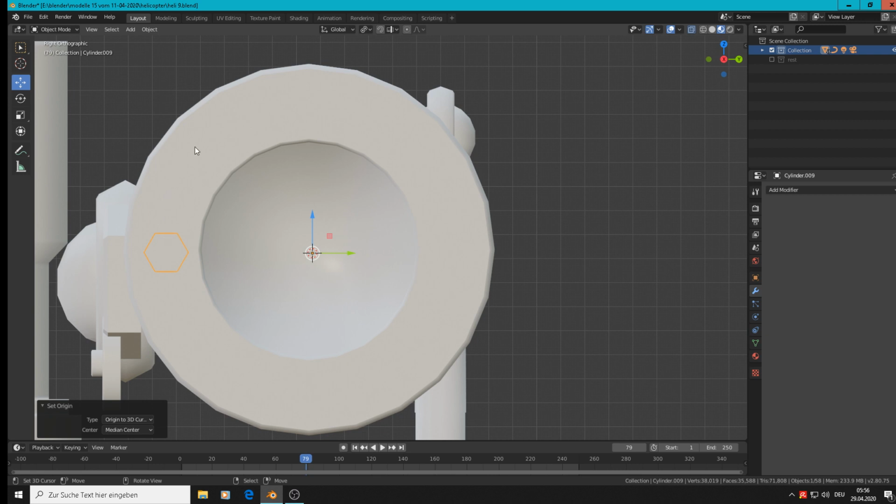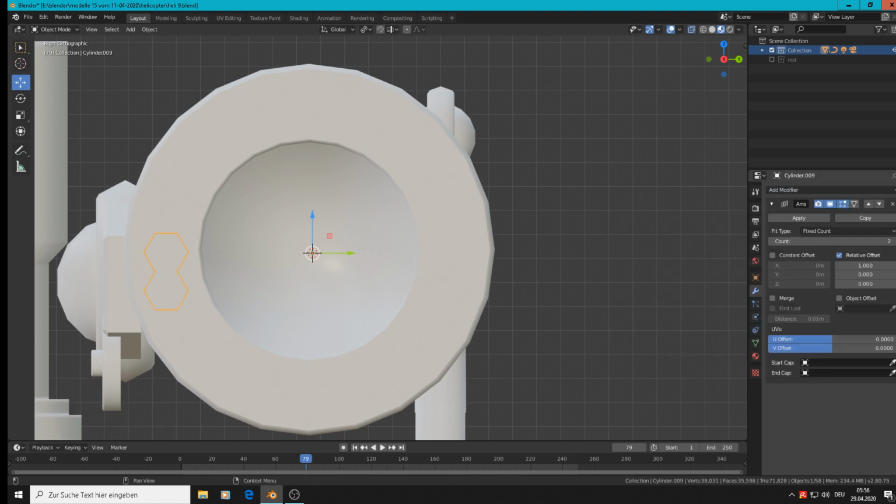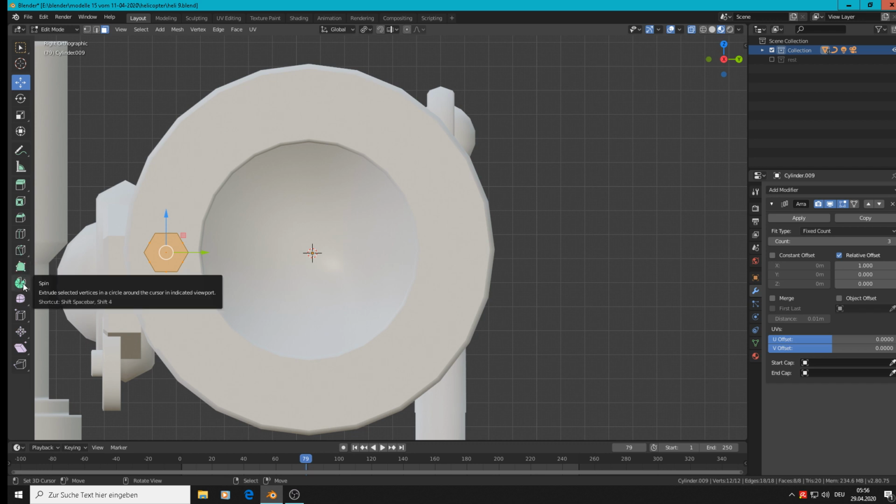When I now duplicate them, I can rotate them around this point. So that means when I take here an array, you see what happens. It makes it straight down. That is false in this case. So we need a spin. Spin here. Actual the cursor, shortcut Shift, and so on. Okay, let's see how that works now.